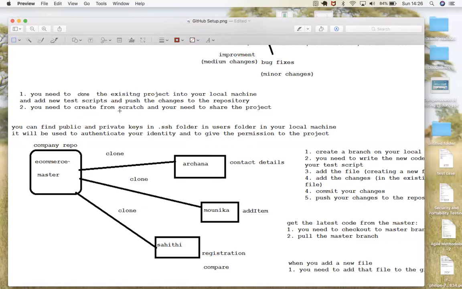So if you already have a project in place in your company, you need to clone the existing project. What does cloning mean? You're taking a copy, the same copy as it is. So you clone the existing project from the server into your local machine.